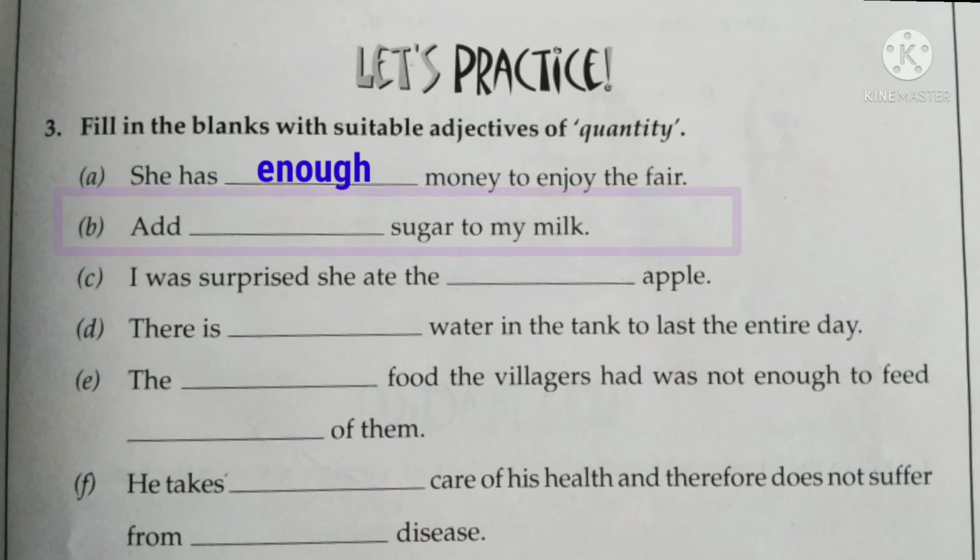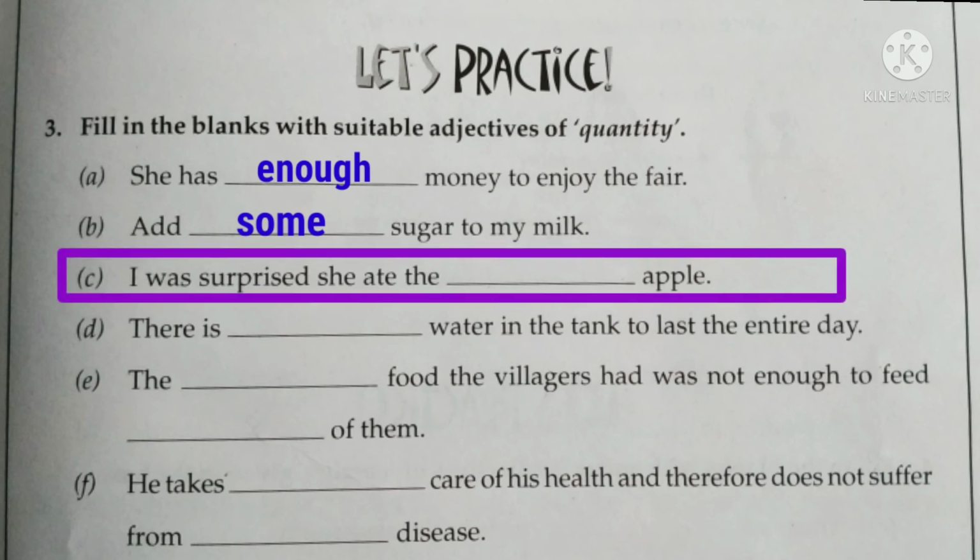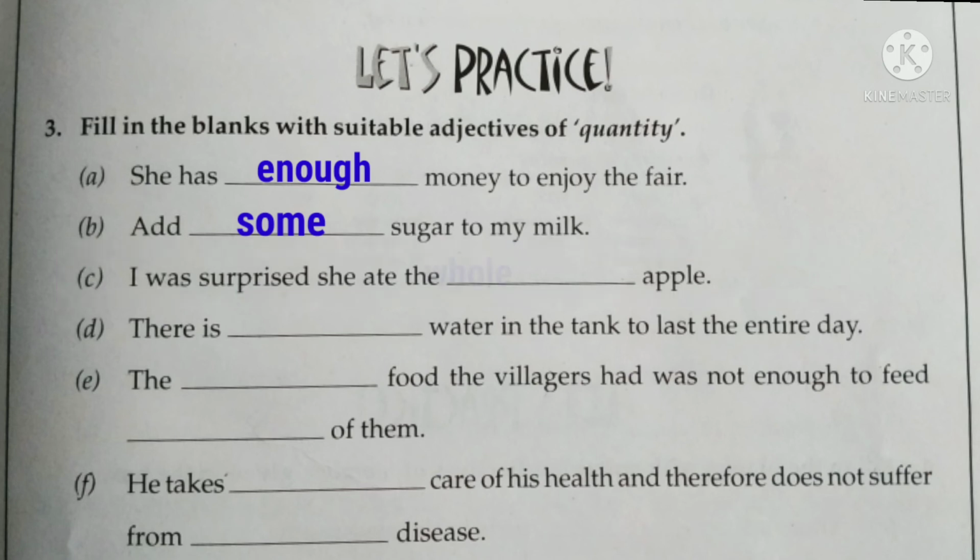Look at the next sentence now. Add dash sugar to my milk. Now here the word sugar is an uncountable noun, so we will use the adjective of quantity some before that. Add some sugar to my milk. The next sentence is: I was surprised she ate the dash apple. The answer here is whole. I was surprised she ate the whole apple. Apple is a countable noun and it is a singular countable noun. That's why we have used the adjective of quantity whole.